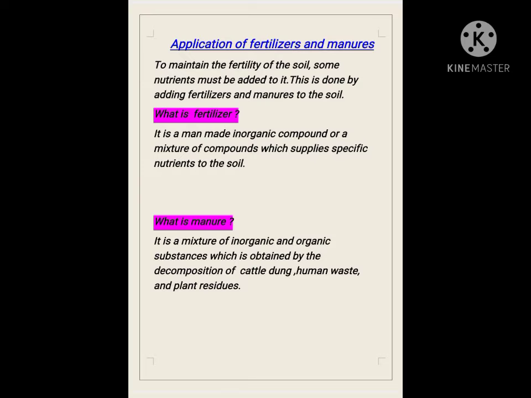The differences between a fertilizer and a manure. A fertilizer is an inorganic substance that is prepared in factories. Manure is a mixture of organic and inorganic substances that is prepared in our farms. A fertilizer provides a specific nutrient to the soil. Manure provides more than one nutrient to the soil. A fertilizer has a high concentration of plant nutrients. Manure has a low concentration of soil nutrients.